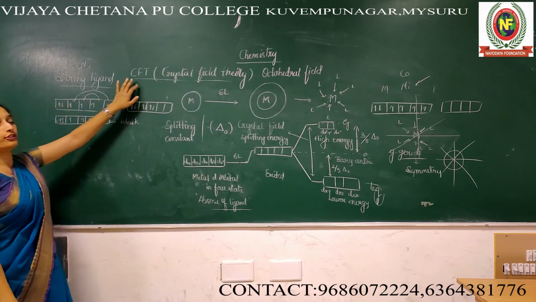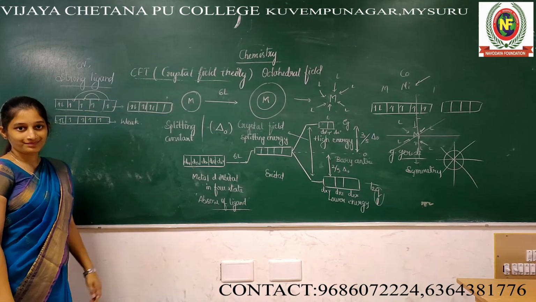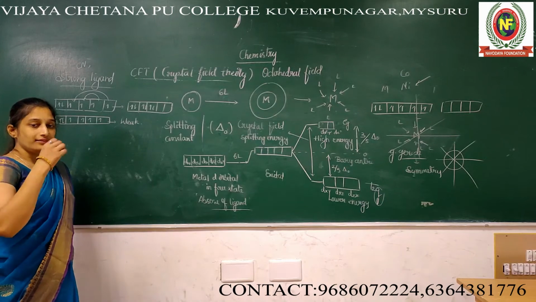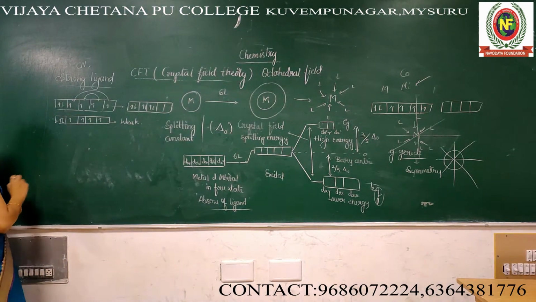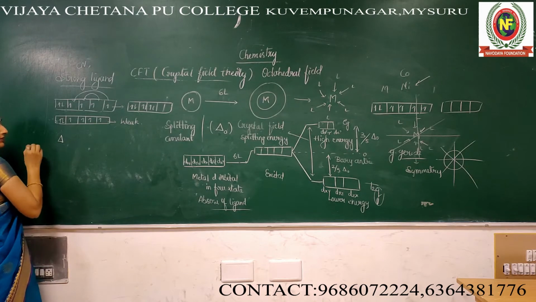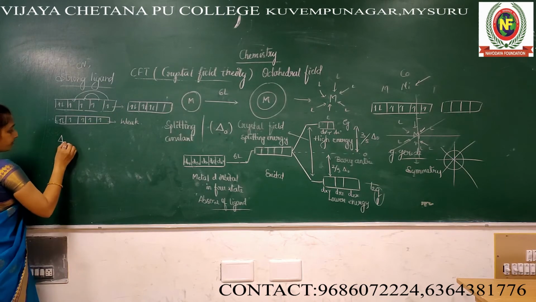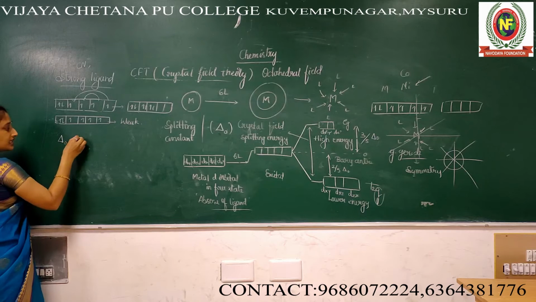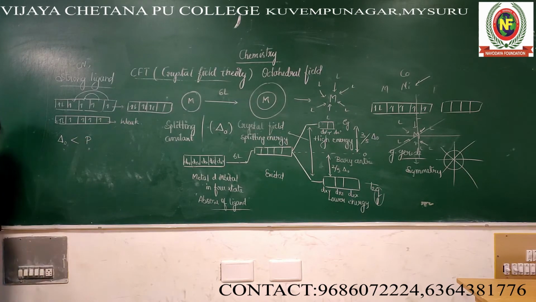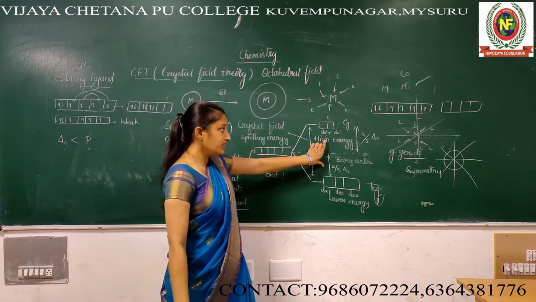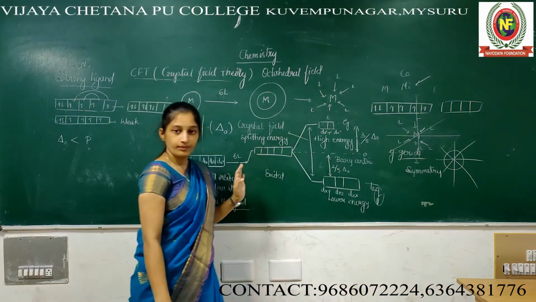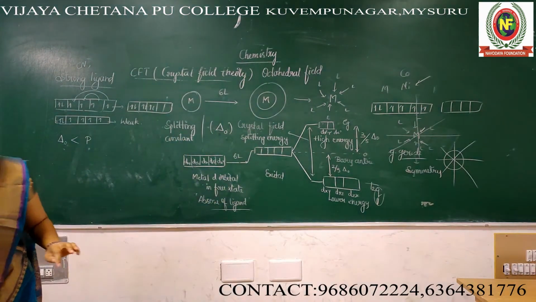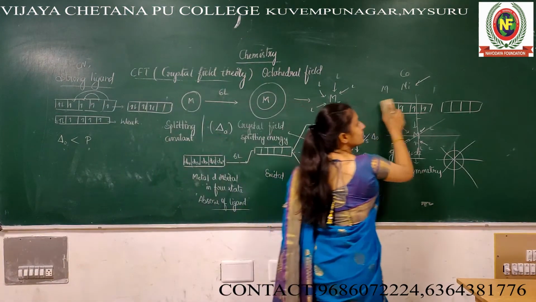Answer we can get from this CFT. Now, first I will explain the consequences. Here we will get two cases. Case 1: delta naught is lesser than P. What is this delta naught? Delta naught means the difference in energy between the T2G set and the EG set.